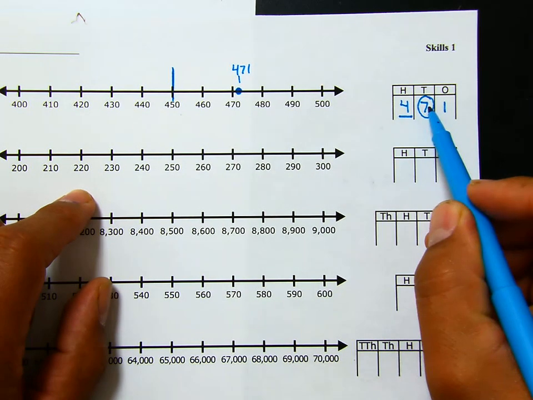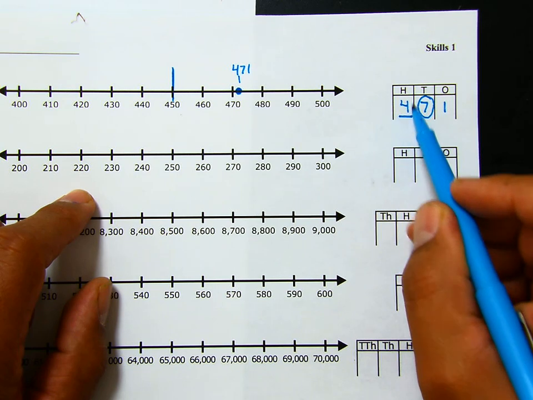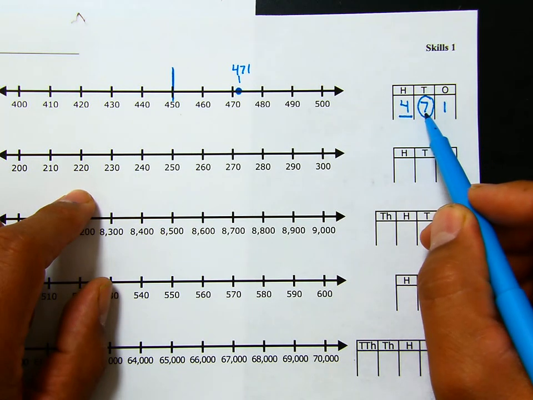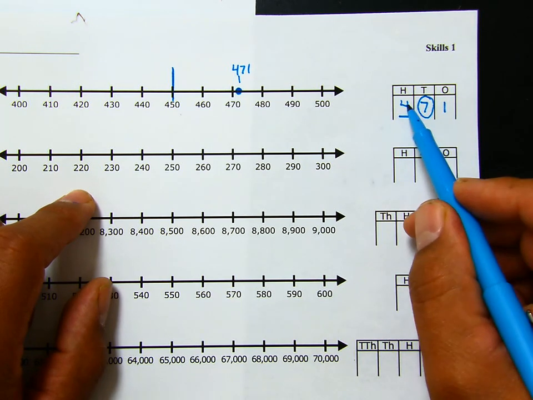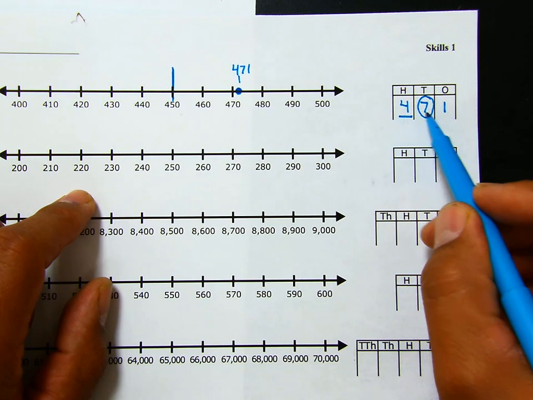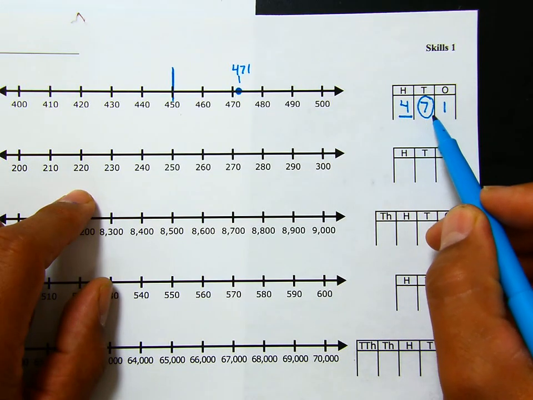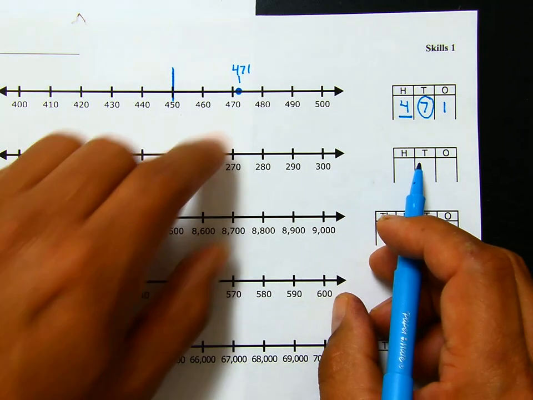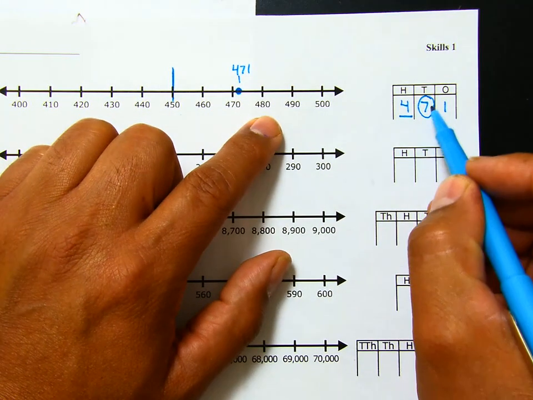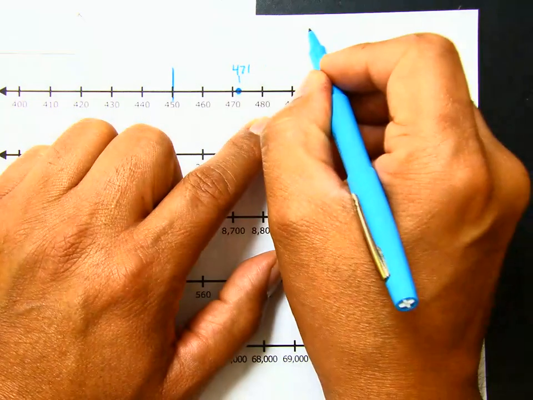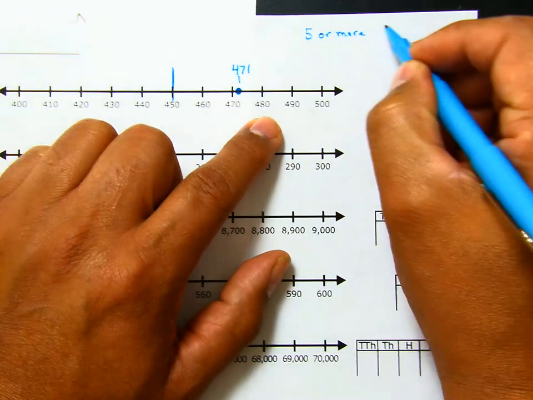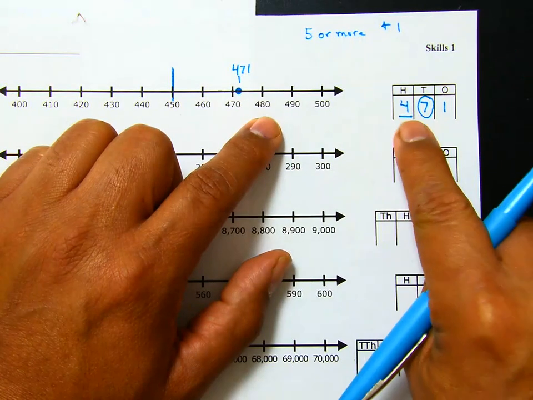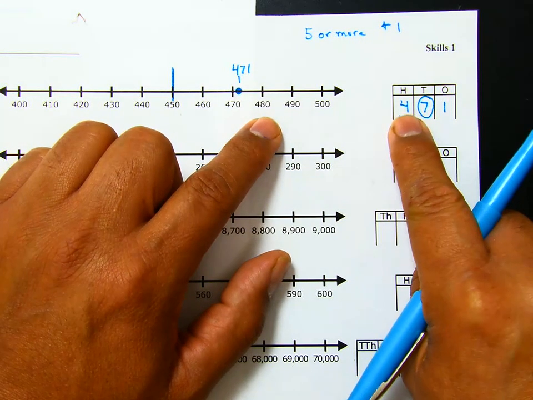This is in the tens place. We're rounding to the hundreds place, but we're looking at the tens place to tell us what to do. The ones place does not determine if we're going to round up or if the number is going to stay the same. We look at the tens place. That's why we circle it. This is the number we're looking at. And we have to remember this rule. If this number in the tens place is 5 or more, we're going to add 1 to the number being rounded.